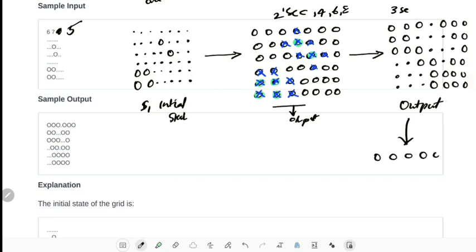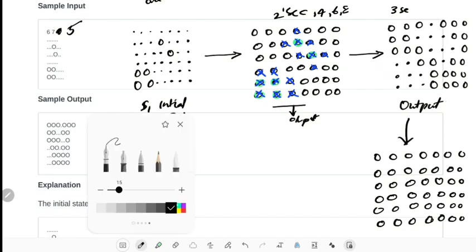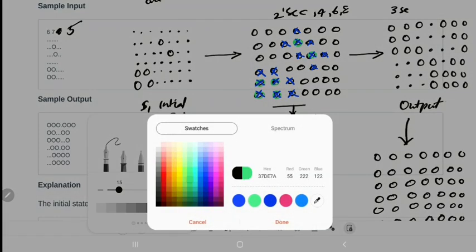Initially, what we have to do is plant every cell with a bomb. This will be at time 4 seconds. Okay, and let me color the bombs from the previous state.